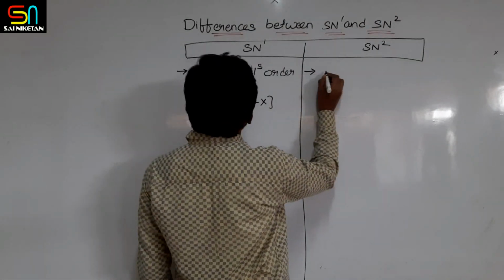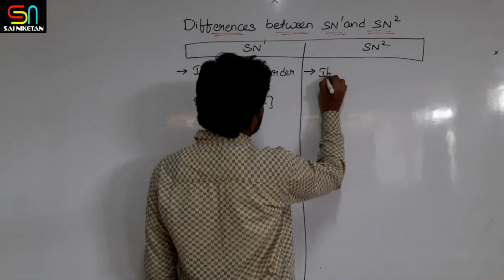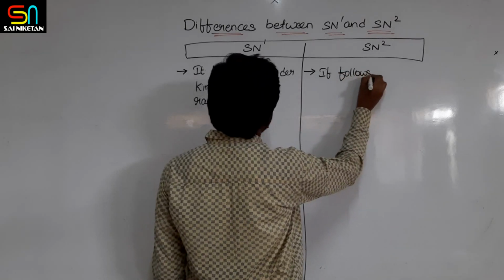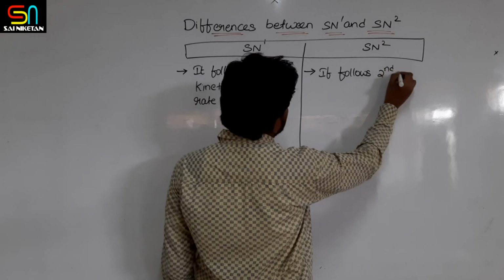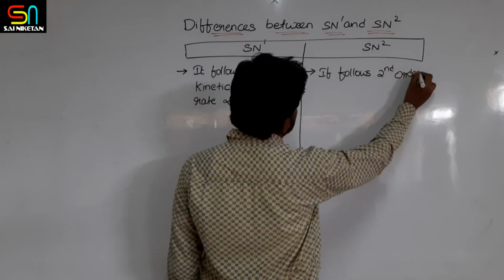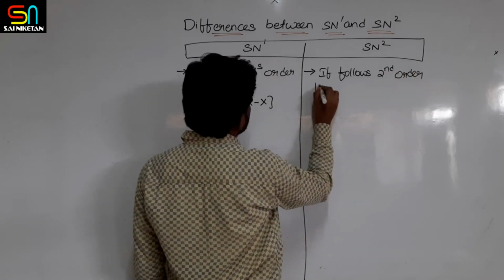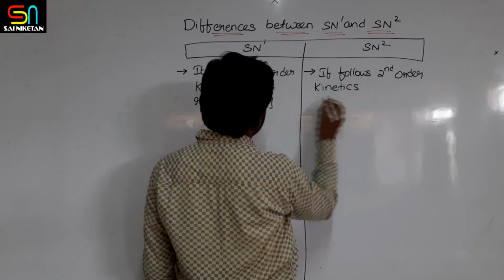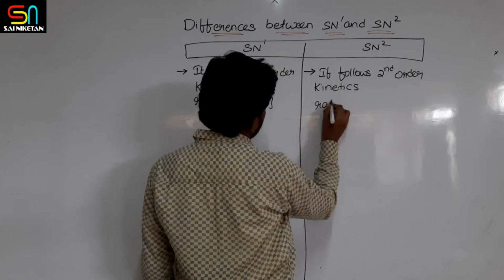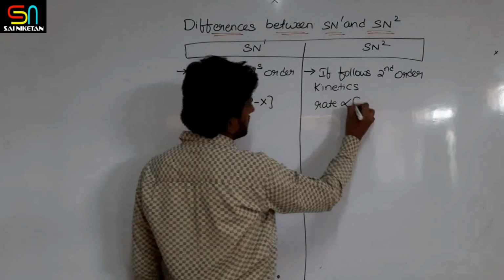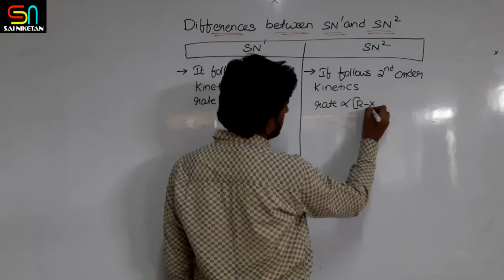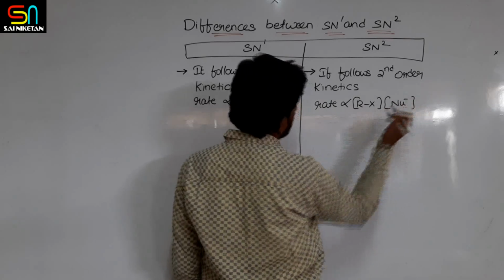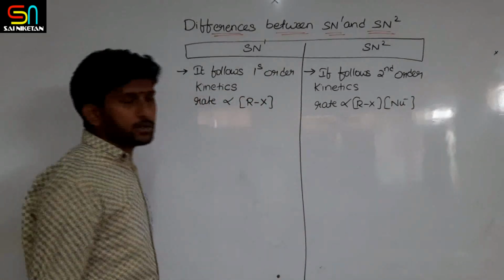Whereas in SN2, the mechanism follows second order kinetics, and the rate of the reaction depends on two molecules, the concentration of the alkyl halide as well as the nucleophile.